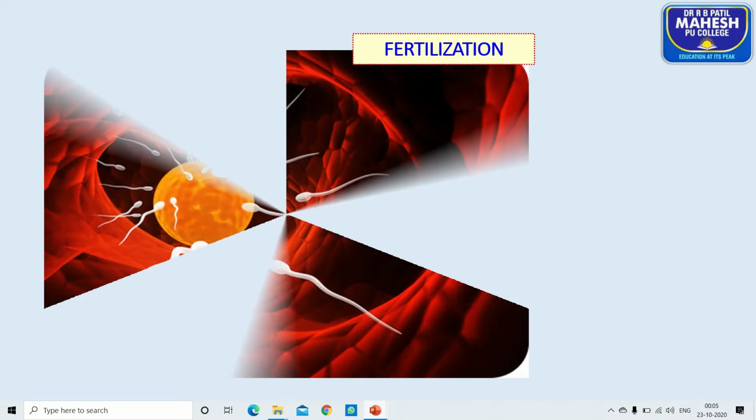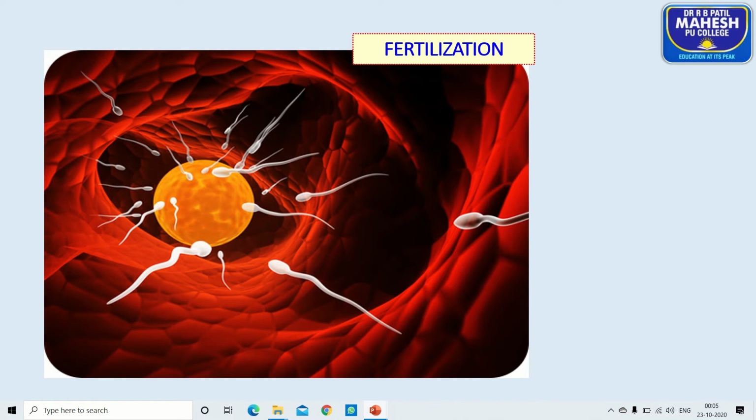So, let us start the fertilization. In human beings, it takes place at the upper part of the fallopian tube, or at the junction of ampulla and isthmus. Soon after sexual intercourse, the semen is released into the female genital tract by the process called insemination. Soon after insemination, the activation of sperms takes place by the process called capacitization.